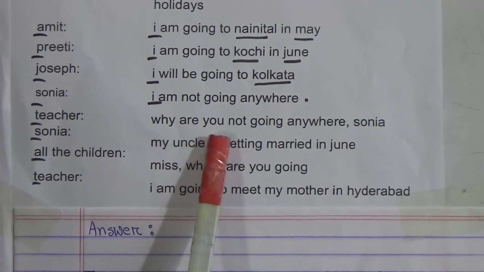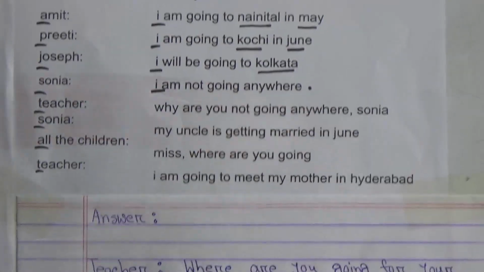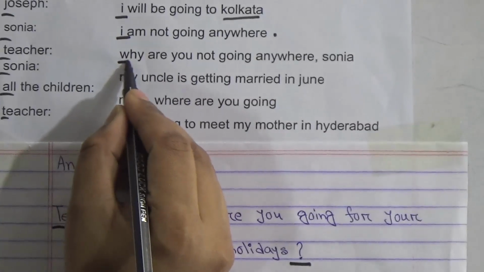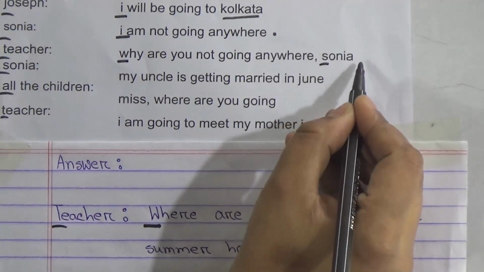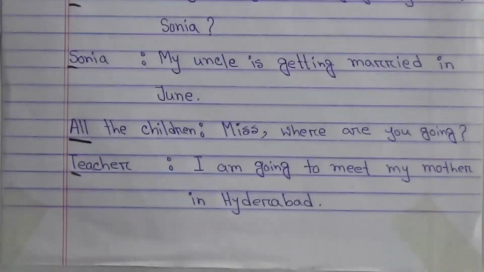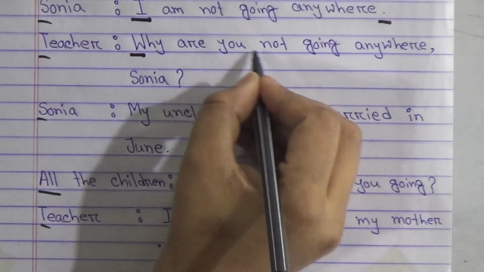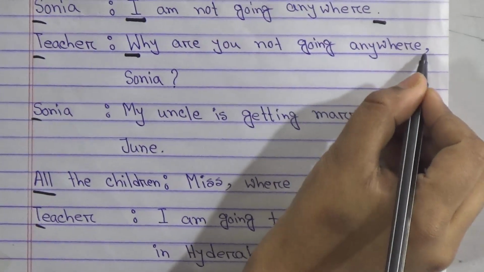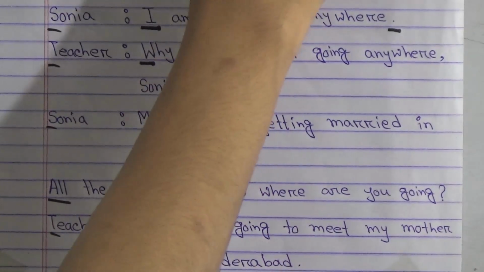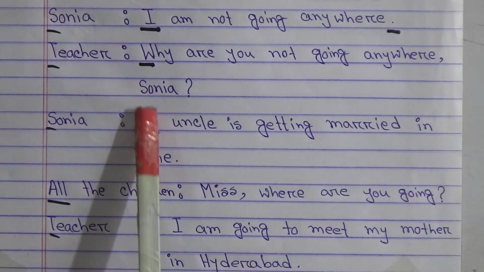And last, Teacher: Why are you not going anywhere, Sonia? Here we use Why with a capital letter W. Why are you not going anywhere? Then a comma, and Sonia is a proper name, so we use a capital letter.